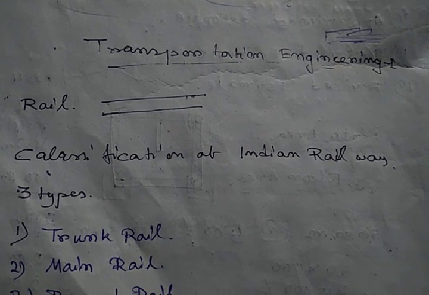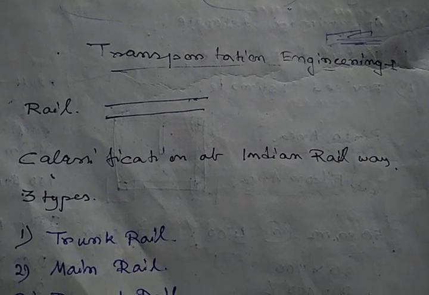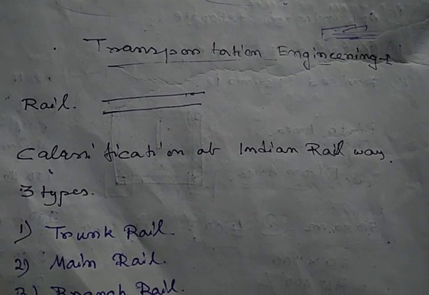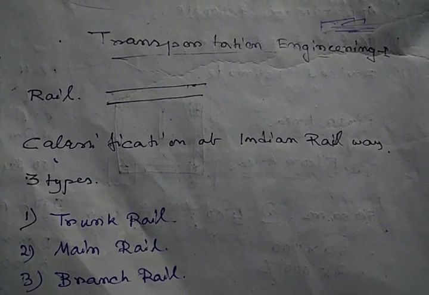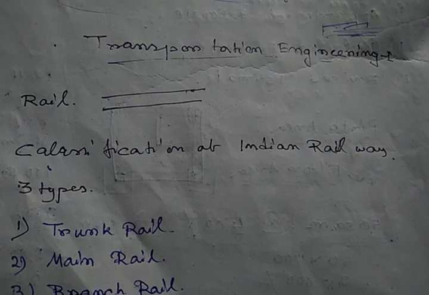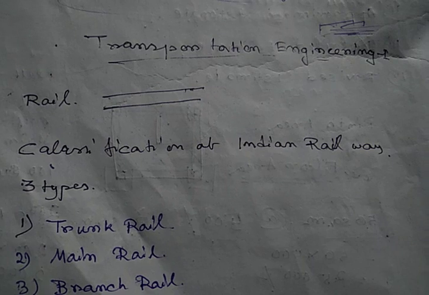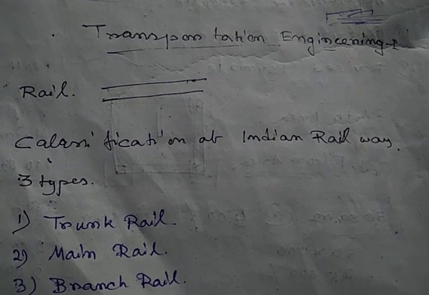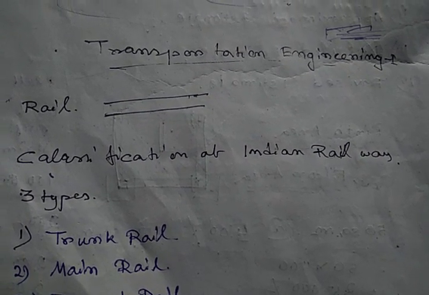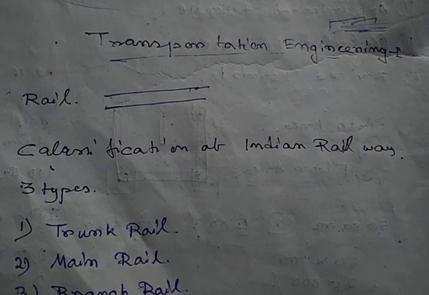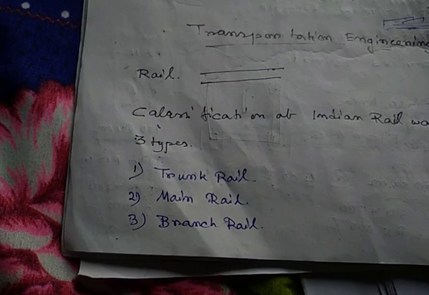With railway engineering there are also bridges and airports, but the first chapter, the main transportation system in transportation engineering one, is railway. So I will discuss rail today.